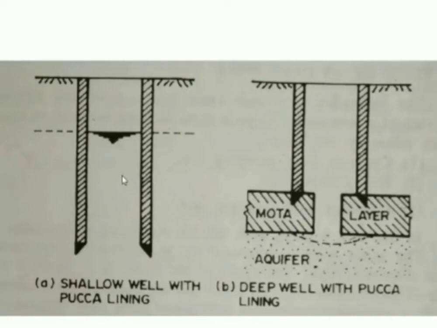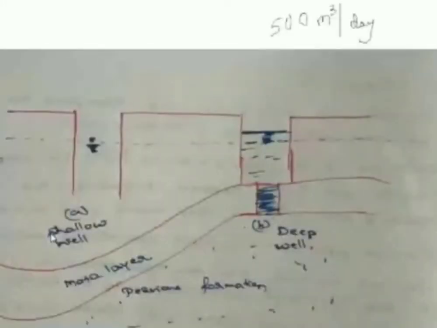Please understand this. Now the question comes, which well is more prone to contamination? Usually shallow well will be more prone to contamination compared to deep well. You can ask me why. Because, see here, we have to go back to the previous picture. Now this picture is very important. This sketch is very important.